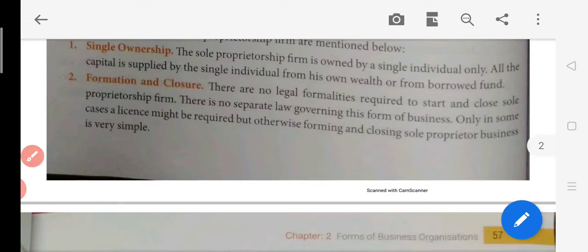So here we can see that without any more legal formalities, यहाँ पे बहुत सारी legal formalities नहीं लगती. जैसे कि in case of companies you will have to sign some documents like memorandum of association, articles, you will be writing letters to the SEBI getting approval and all. But here no problem is there. यहाँ पर आपको कुछ ही areas में license की जरूरत पड़ती है, otherwise no license is required.